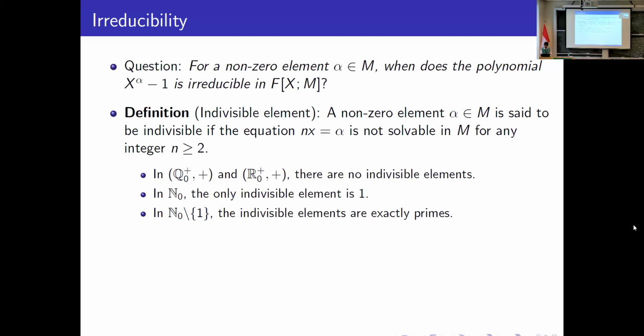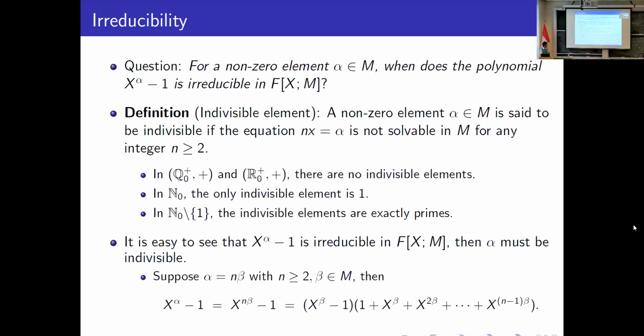Okay. So suppose alpha is divisible, say alpha can be written as n times beta with n greater than or equal to 2. Then x^alpha minus 1 factorizes in F[x; M] as (x^beta minus 1) times (1 plus x^beta plus x^(2 beta) plus so on up to x^((n minus 1) beta)). So if alpha is divisible, x^alpha minus 1 is reducible. Hence, if x^alpha minus 1 is irreducible in F[x; M], then alpha must be an indivisible element in M.